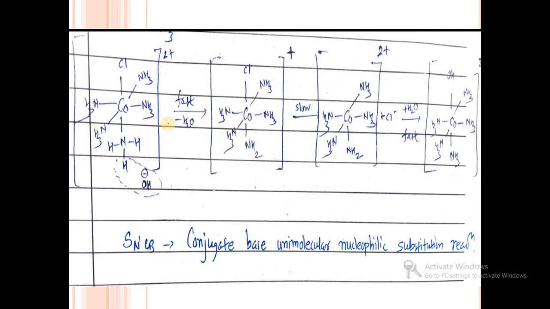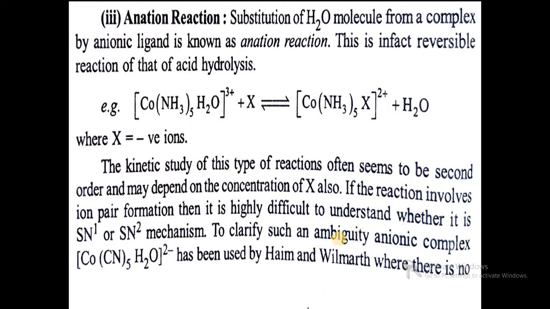In the actual mechanism, the first step starts with Co(NH3)5Cl. Then when OH minus abstracts a proton, liberation of water takes place, and NH3 is converted into NH2. In the slow step, elimination of Cl minus takes place, and in the fast step, addition of water gives addition of OH, like this. So this is the SN1CB, conjugate base unimolecular nucleophilic substitution, reaction mechanism possible in base hydrolysis.